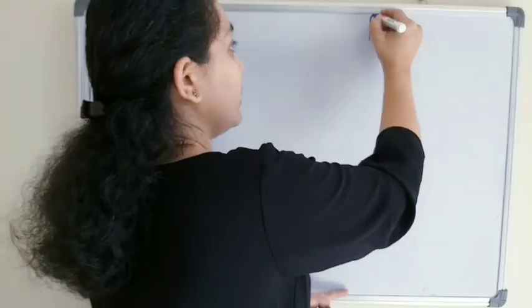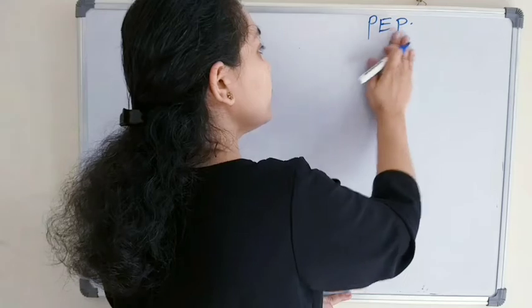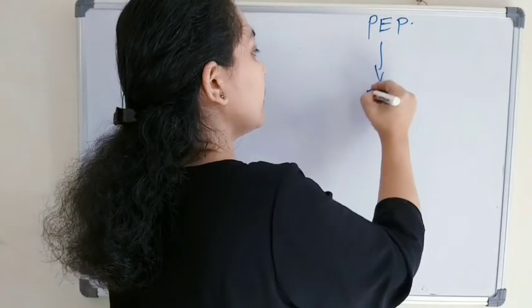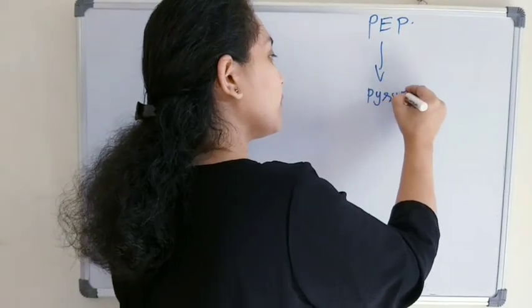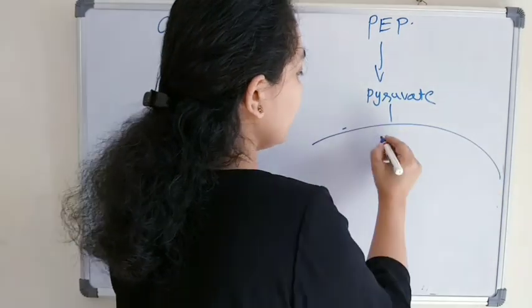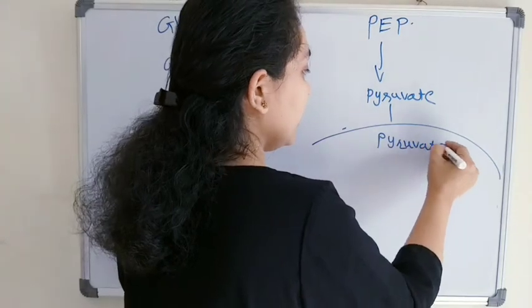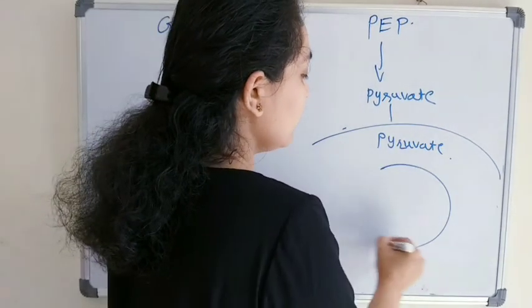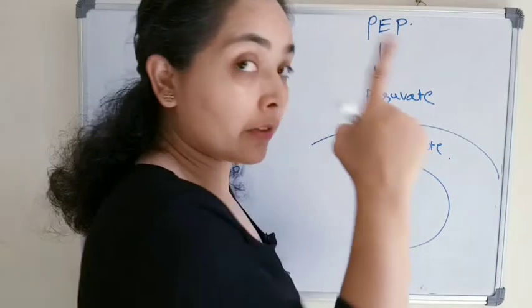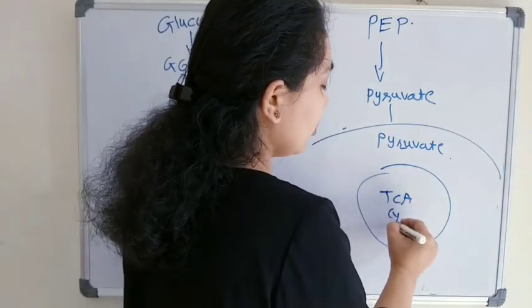The last step was phosphoenolpyruvate converting to pyruvate, then pyruvate enters the mitochondria, and here it converts to acetyl CoA and then enters the TCA cycle or Krebs cycle.